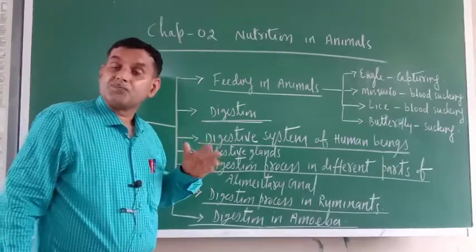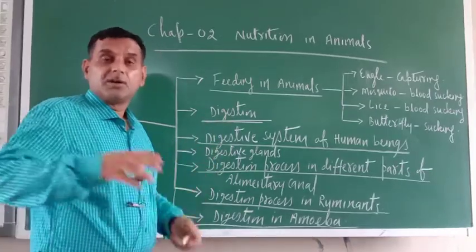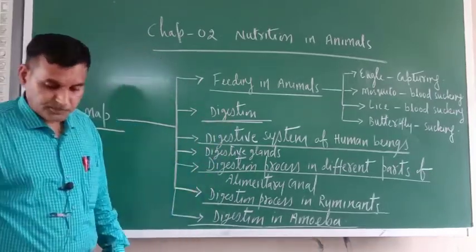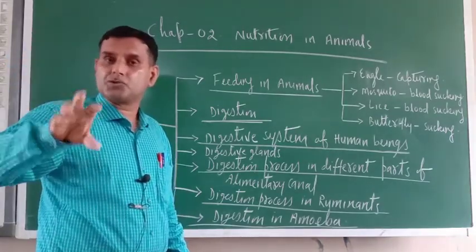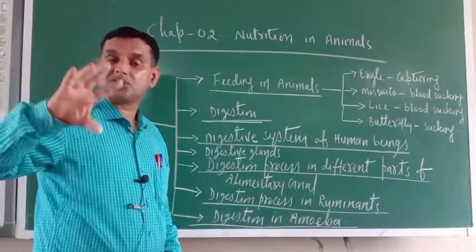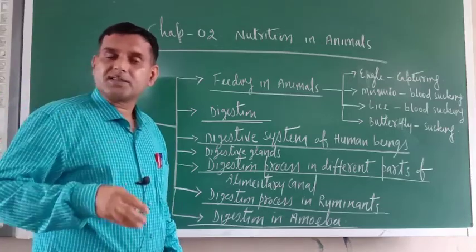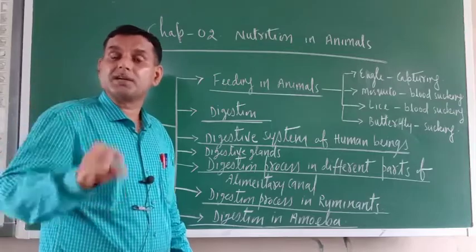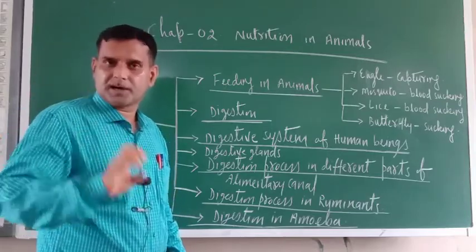Then the liver, which secretes bile juice that helps in the digestion of fat. Next is the pancreas, which secretes insulin, which is responsible for the digestion of glucose, sugar.